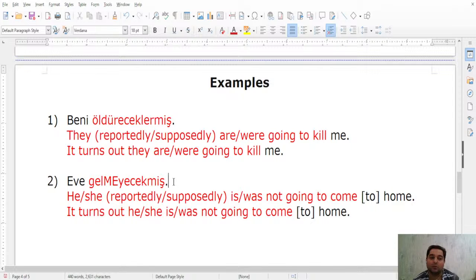It turns out, okay, he is not going to come. So again, I put so many structures here. I put reportedly, supposedly meaning, I put is, was meaning, right? I put it turns out meaning, and again, is, was. Okay, don't confuse. They can all be used using this tense, okay?